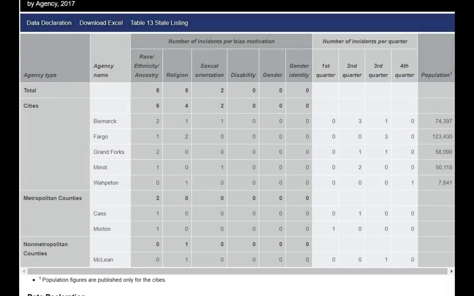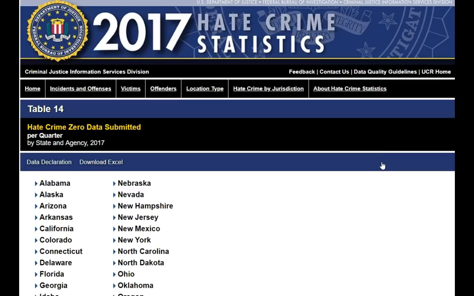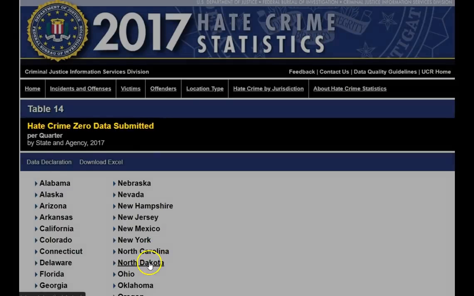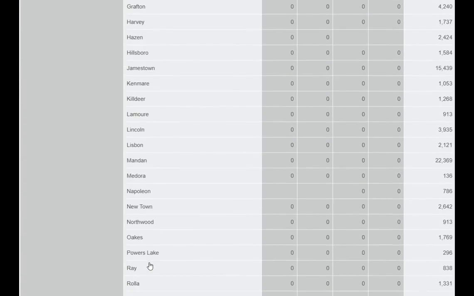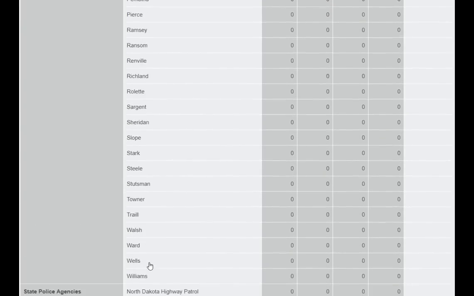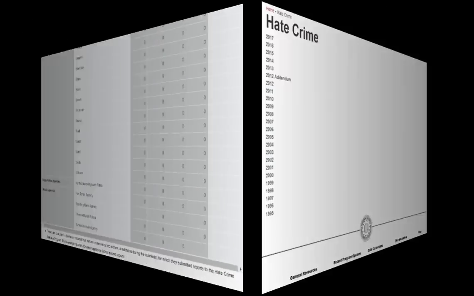So that's Table 13. If we go back, we can see Table 14, which shows us all the agencies which reported 0 hate crime data for all 4 quarters. Again, if we go to North Dakota, now we can see all of the agencies which reported 0 hate crimes, which, as we can see, is a much longer list. And that's not unique to North Dakota. Any state you go to, you'll see that there are far more agencies which reported 0 hate crimes than those that did.